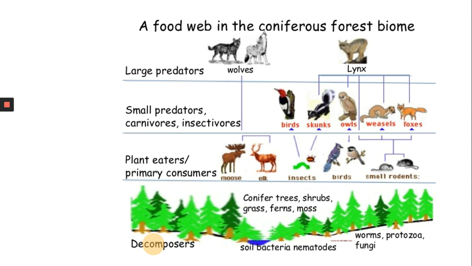Then herbivores will be of multiple types, of different niche. Predators also will be having their own niche. All predators will not kill all the herbivores. Some predators will prefer insects. Some predators will prefer birds. But these are many food chains interconnected with each other. So this food web also shows how energy is flowing in a coniferous forest.